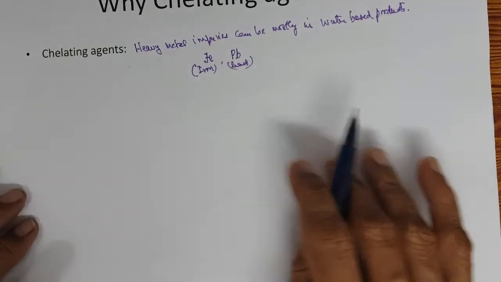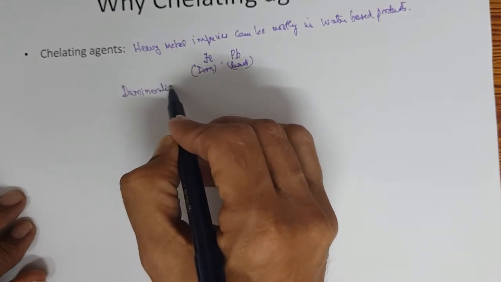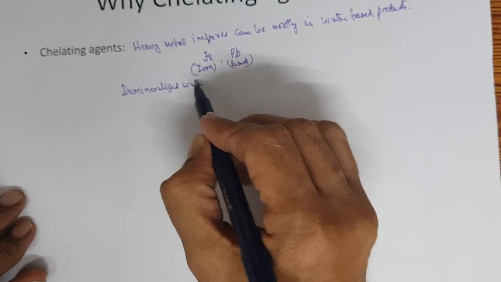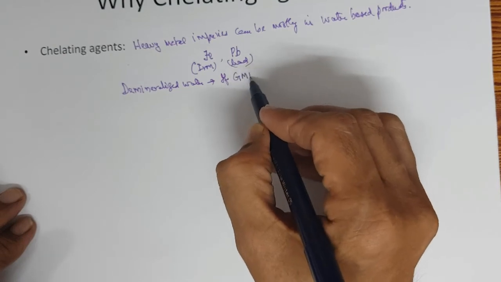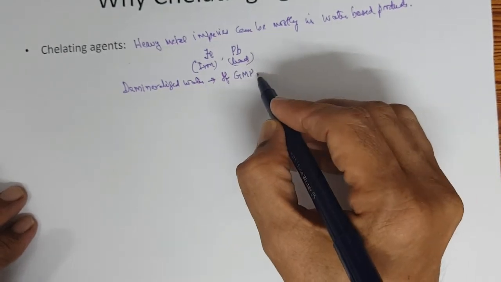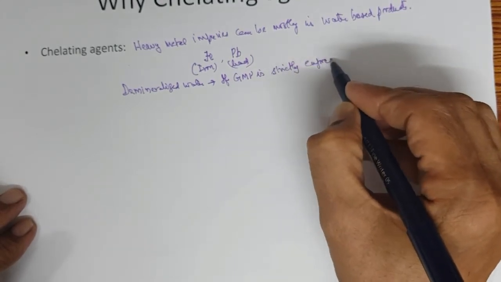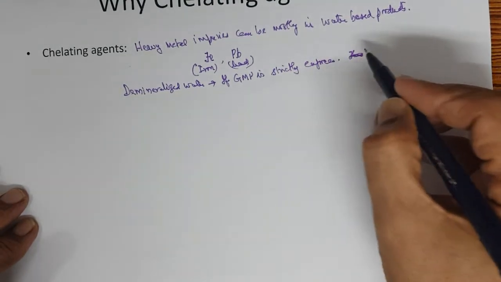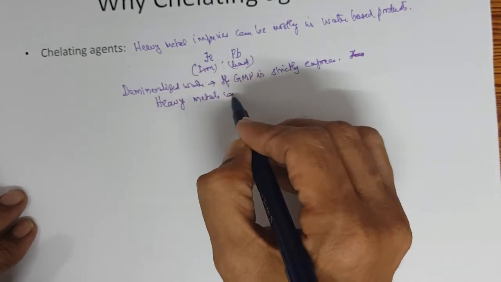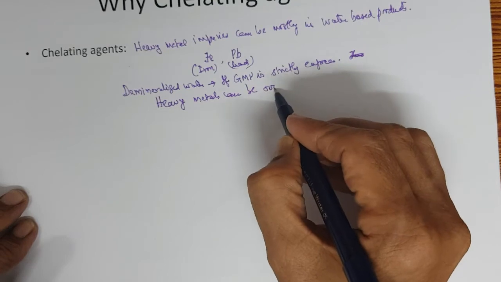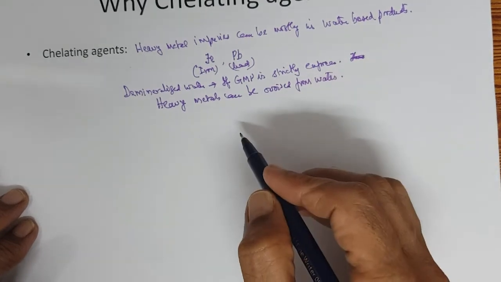How? We use demineralized water. Mostly, if GMP is strictly enforced, heavy metals can be avoided from water.